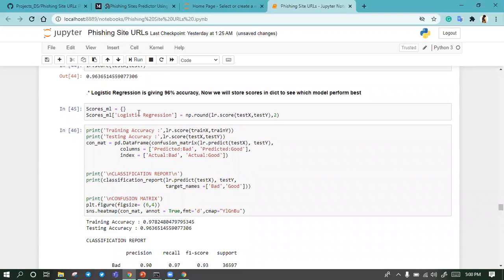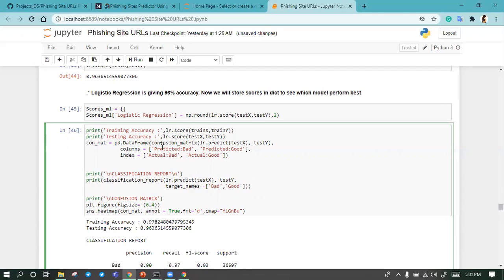After that, we collect this score for the next visualization, and we print the score. To check that our model is not overfitted or underfitted, we use lr.score of train x, and lr.score of test x and test y.